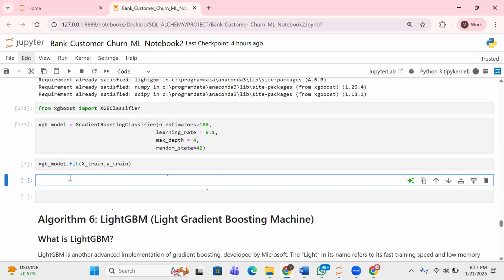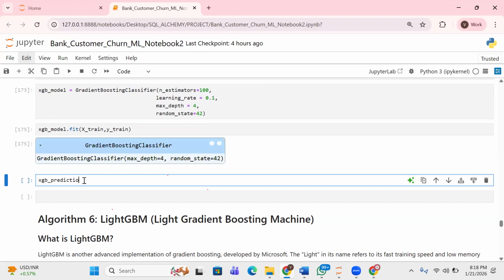Okay, the next one will be to predict. So how should I do that? XGB_model.predict. Should we save it in a variable or not? I'm just asking, I don't know. I think we should. So that's predict, yes.